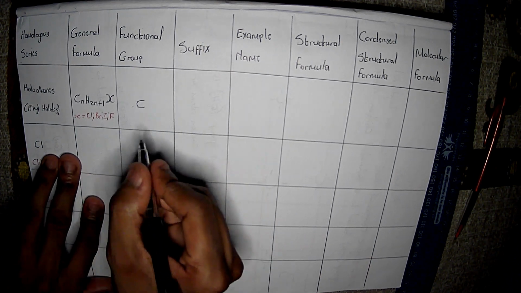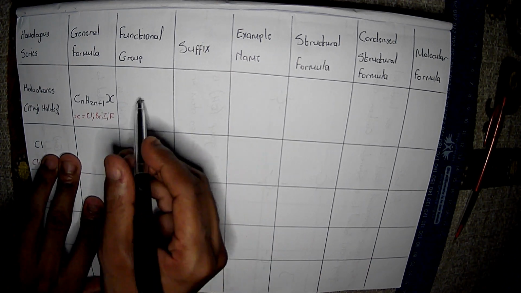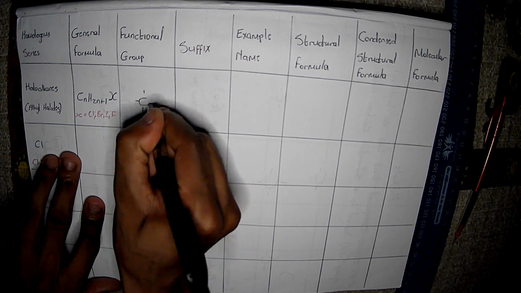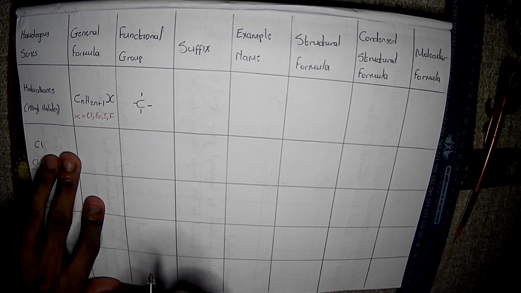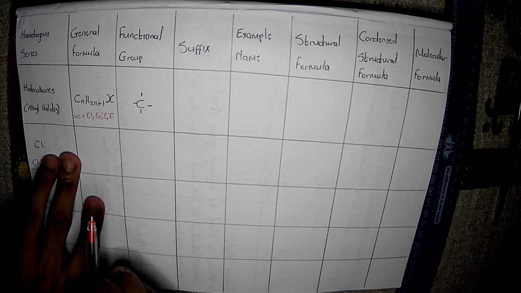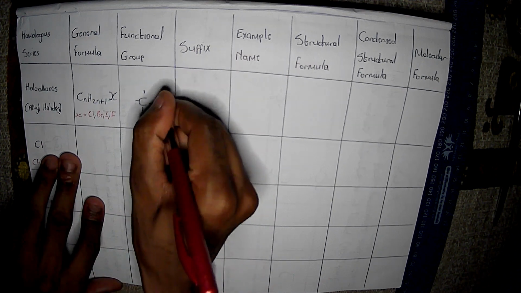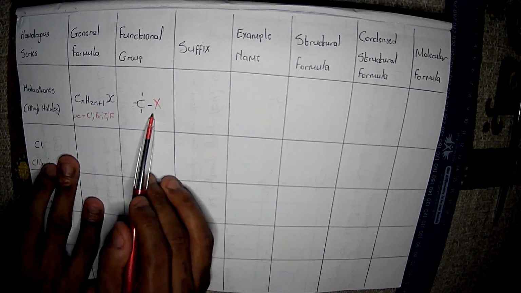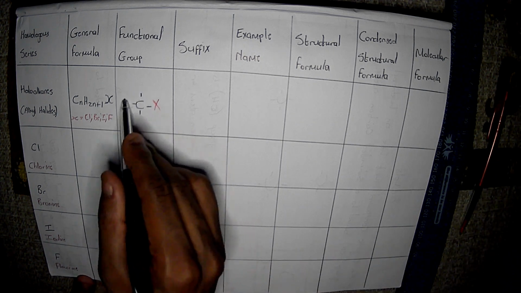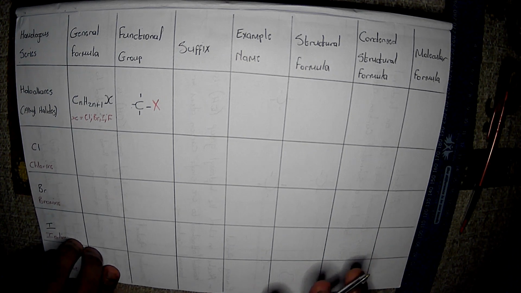Like I did in the previous example, we have this carbon atom with 4 covalent bonds. But on the side is this X, which may stand for your chlorine, bromine, iodine, and fluorine. Please do not forget that. And these other bonding sites are for your hydrogen atoms.